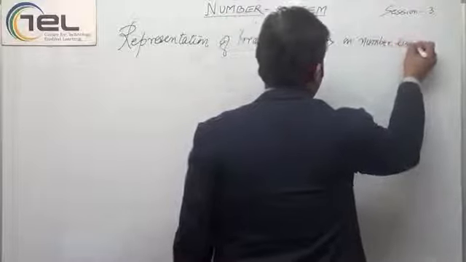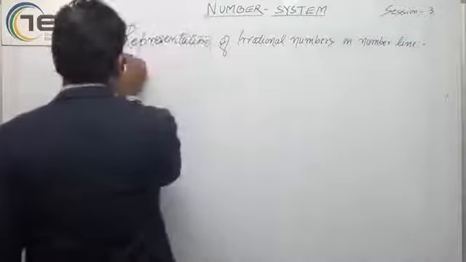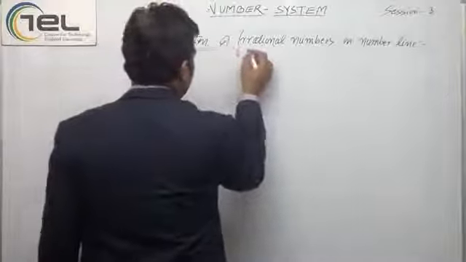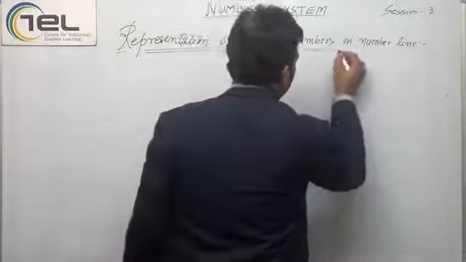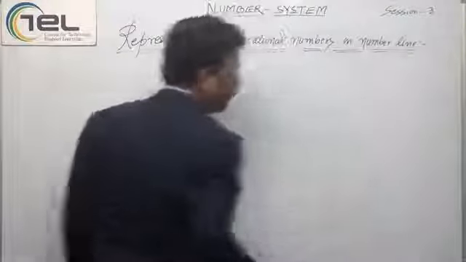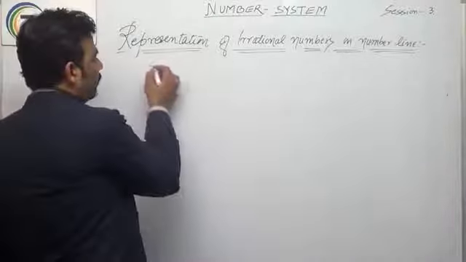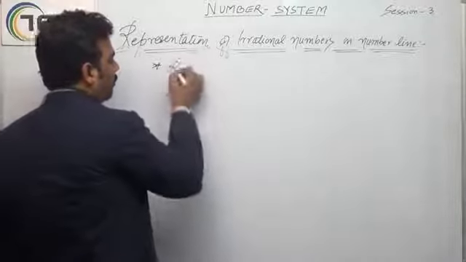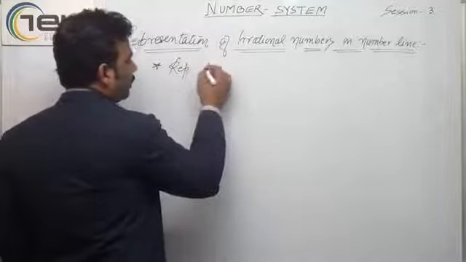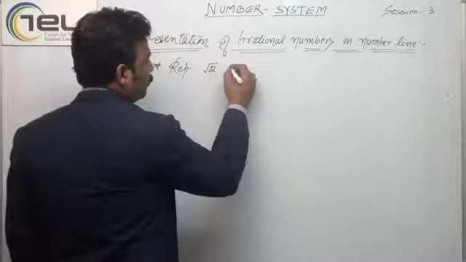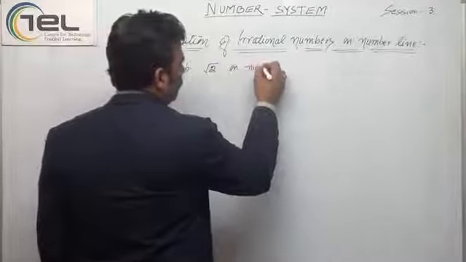Whenever I am talking about the number line, it is the real number line. Let's take the very first example: represent square root 2 on the number line.